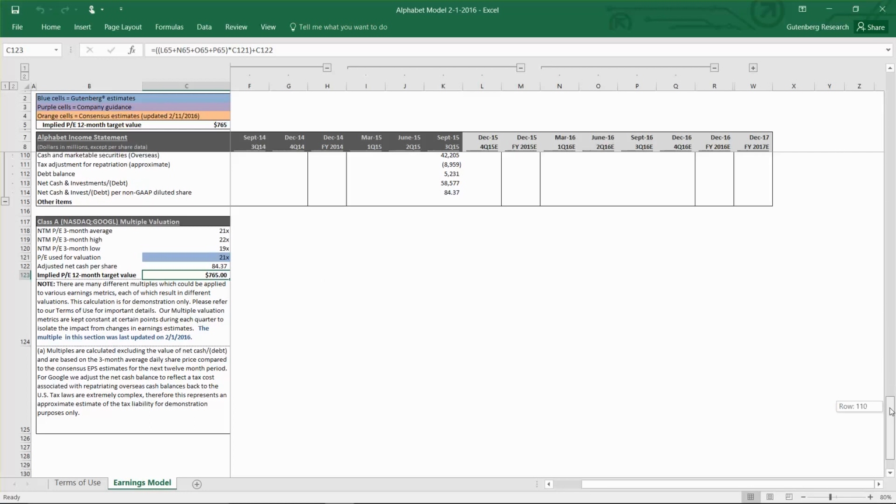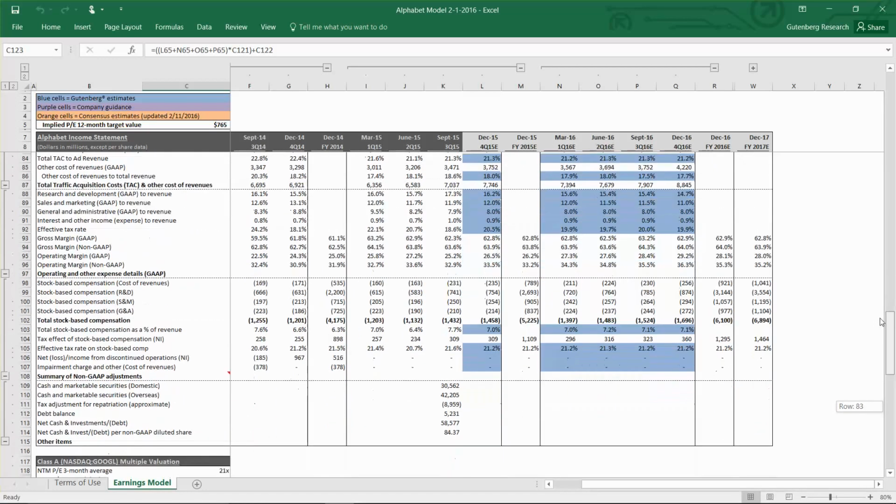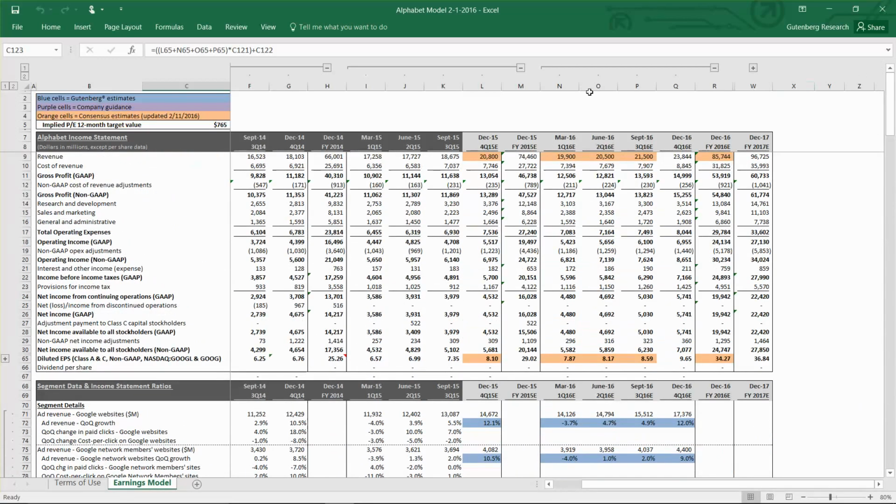And keep in mind that this will change after the release. We could see some multiple expansion or contraction depending on if there are any new risks that emerge out of this release. So be sure to check back after the call. We'll update this model for the new segment details. We'll plug in the new results for the December quarter. And if management does give us any guidance on any of those segments, we'll put that in as well.